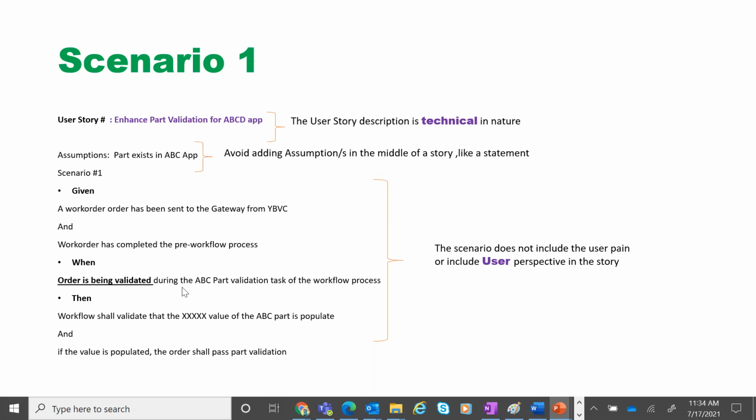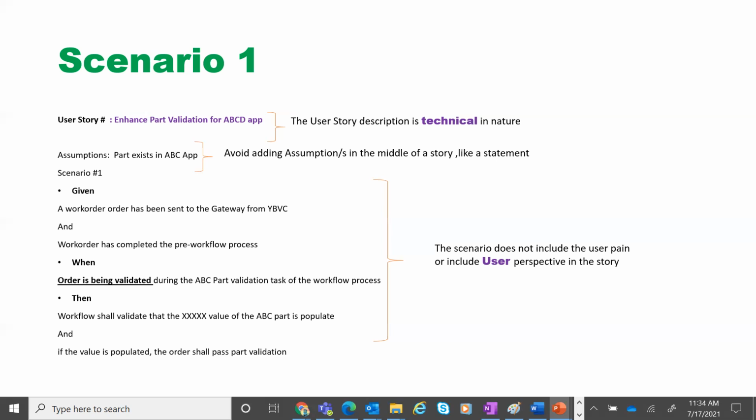So what is happening here is it's saying that when the order is being validated during the ABC part validation task of the workflow process, then the workflow shall validate the X value of the ABC part. Okay, there is maybe a typo here, and populate. If the value is populated, the order shall pass part validation. So very technical in nature.